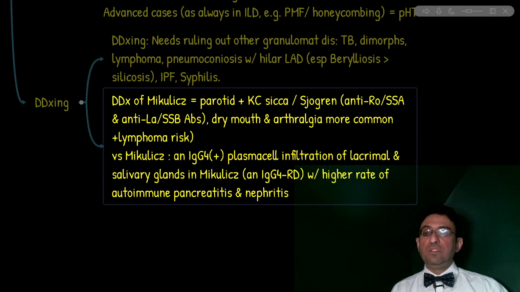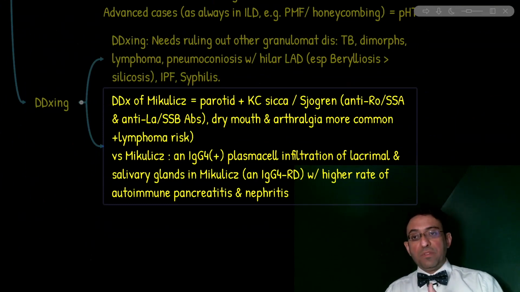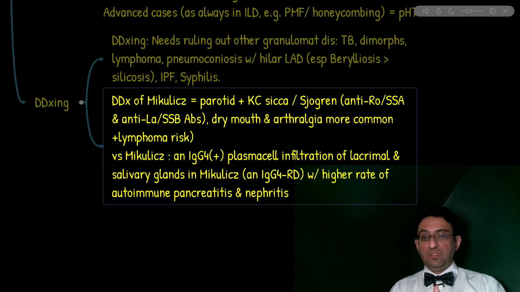How do we differentiate these two conditions and why such differentiation is important? Well, both conditions could be associated with dryness syndromes, the sicca syndromes, and both conditions could be associated with salivary gland involvement and joint symptoms. So three of the very specific findings of sicca syndrome and Sjogren is present also in Mikulicz. So how do we differentiate them?